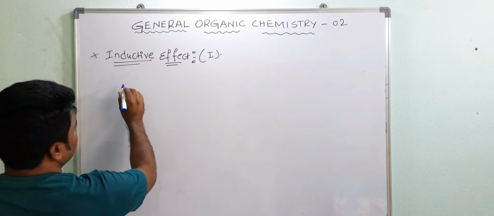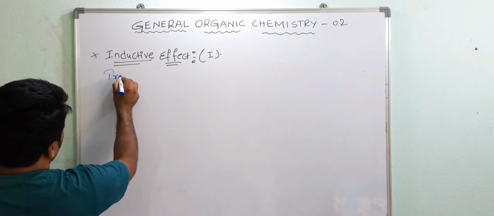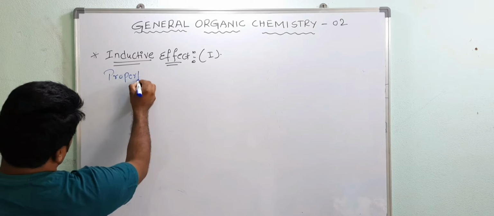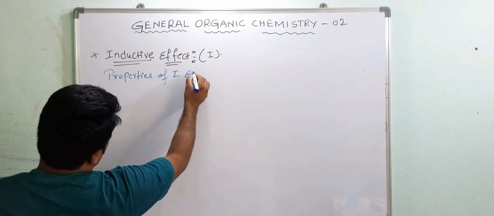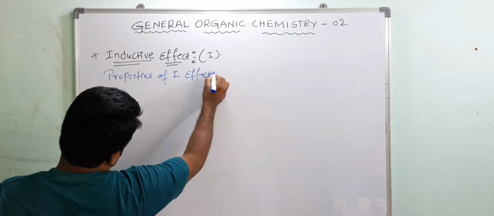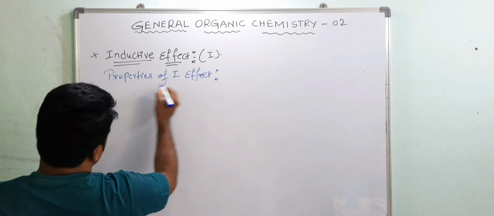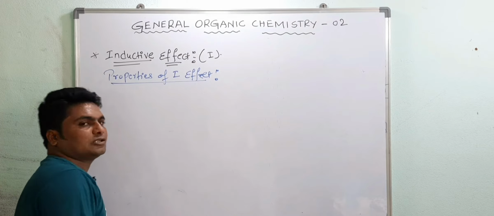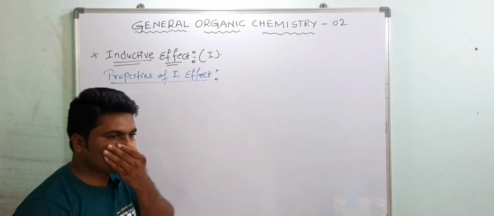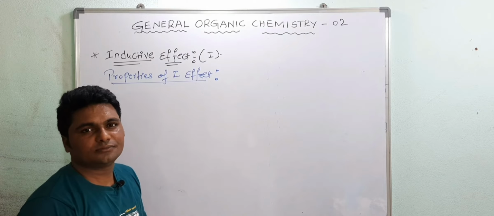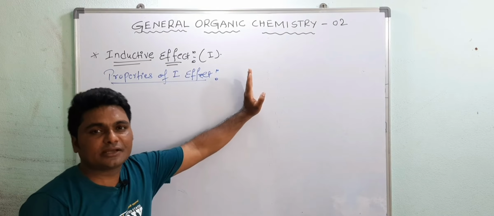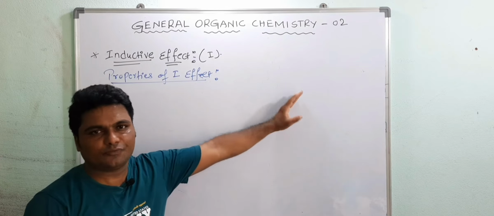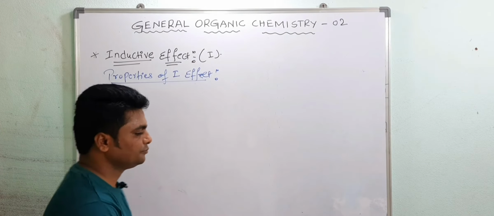Now, the properties of the I effect. This is also very important, because sometimes in the exam they will ask which of the following statements is incorrect, or correct, about inductive effect. I will give the questions.